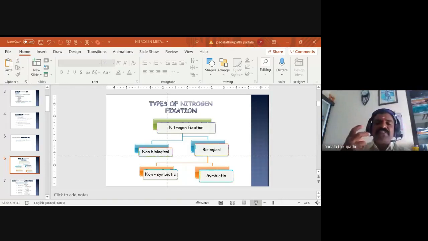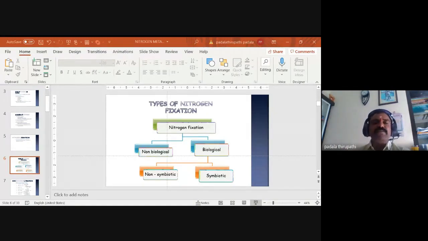Non-symbiotic biological fixation means the living organism does not associate with any other living organism. The organisms live freely and fix nitrogen from the atmosphere into the soil. Symbiotic biological nitrogen fixation means some microbes are associated with other plants or other living organisms. So we call it symbiotic biological nitrogen fixation.